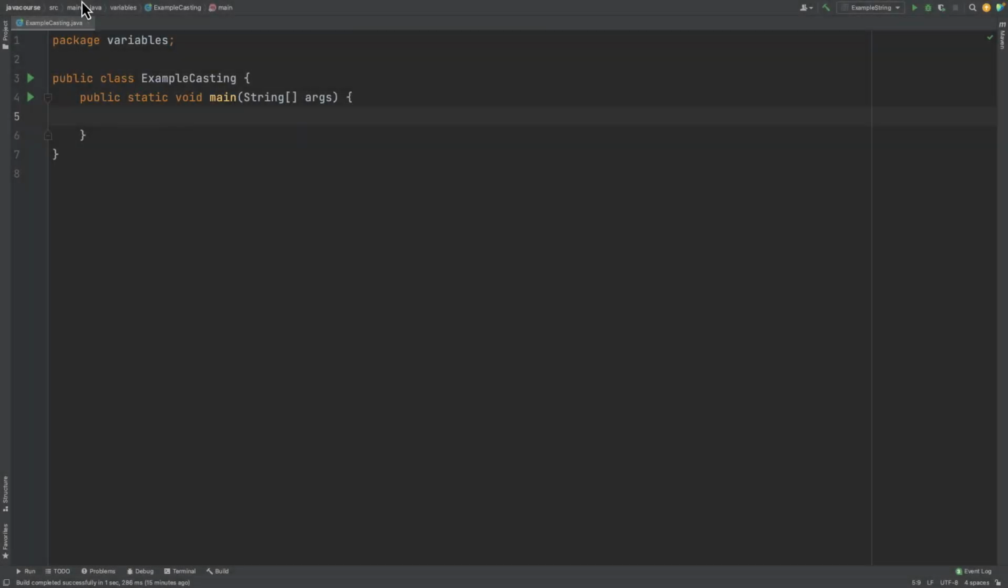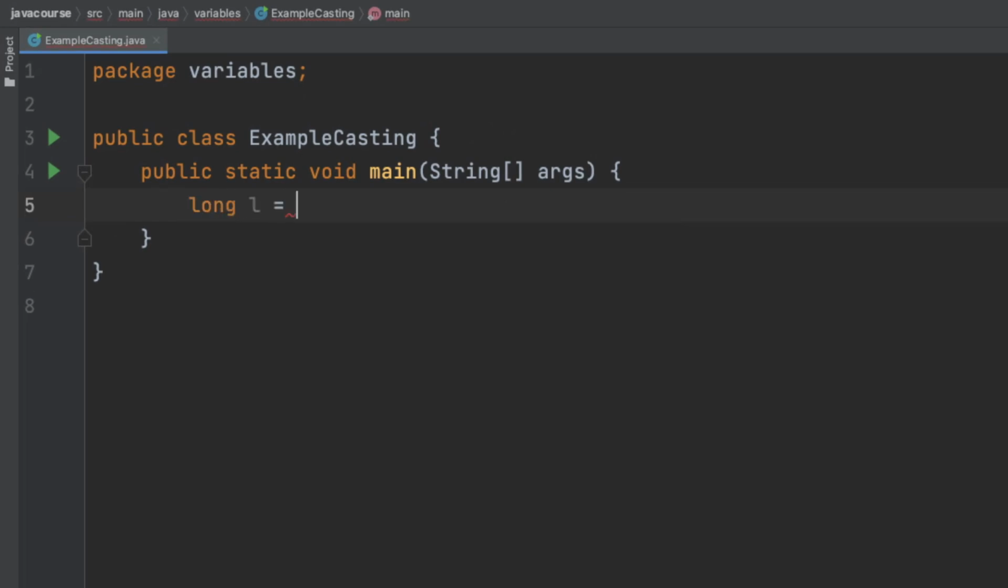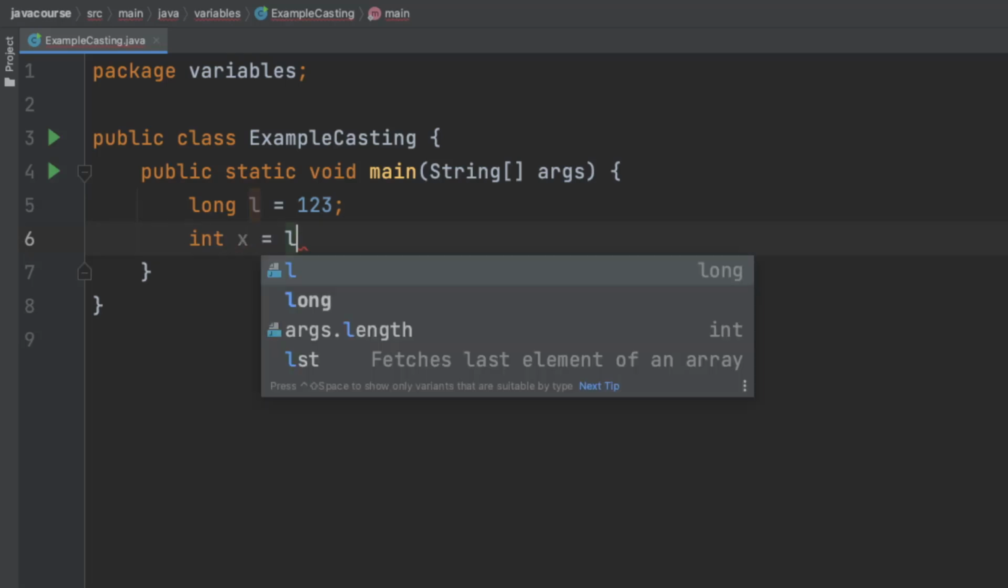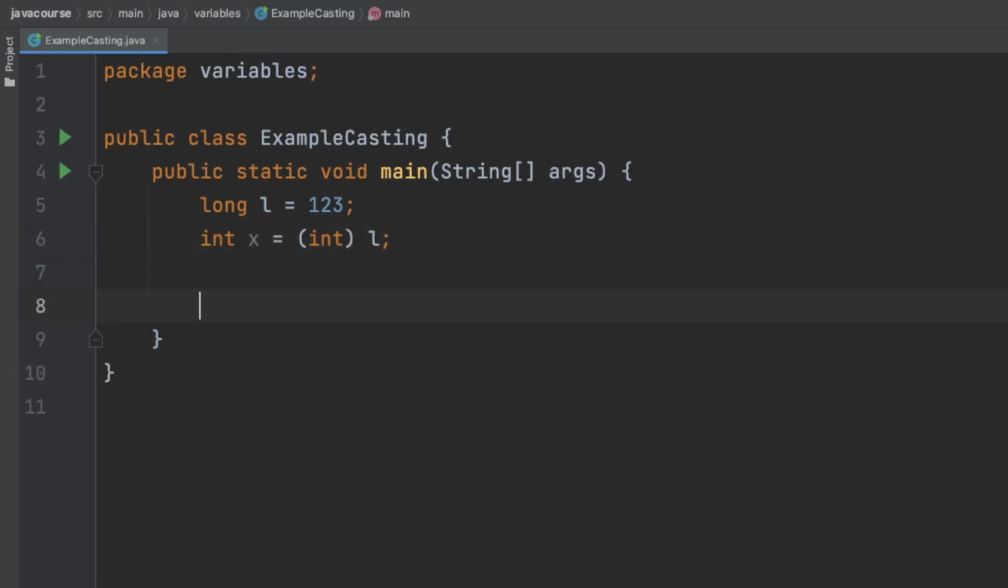Let's recreate our example. Let's say we have some sort of long L and we store a value in here. And then let's say we have an int x and we want to store the value of the long in there. As you can see, we get a compile error. Why? Well, long is potentially too big to be stored into an integer. In this case, I'm sure it will fit, so I'm going to cast it to an int. And as you can see, the red squigglies go away and it looks good like this.